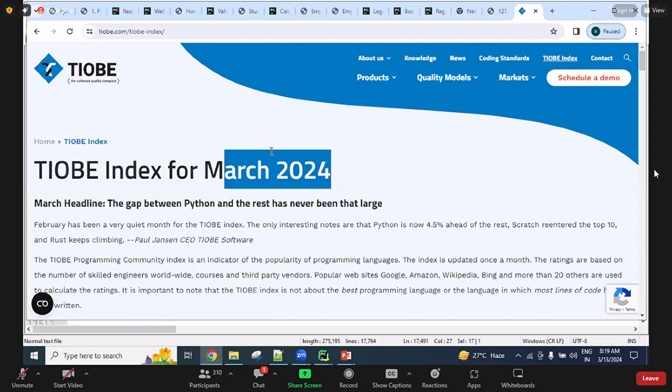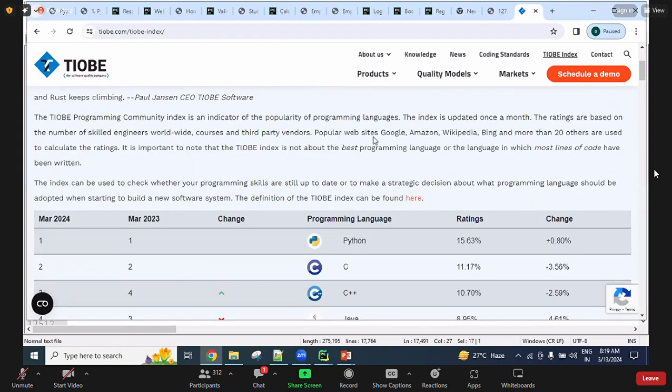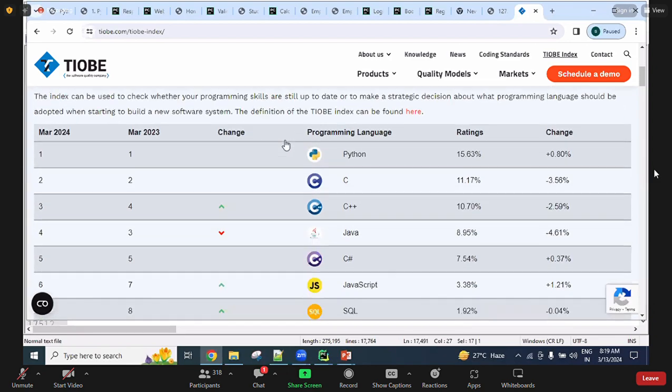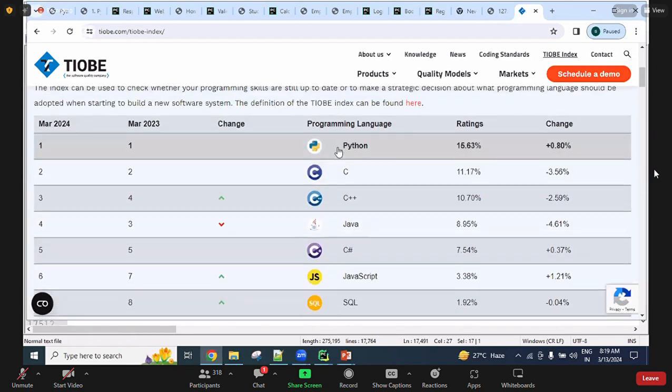And there are many popular search engines like Google, Amazon, Wikipedia, Bing. Using these search engines, they calculate which languages people are searching for, and material or videos related to them. Finally they release the ratings for every language, and Python has the top rating.